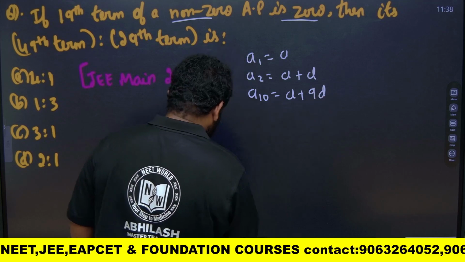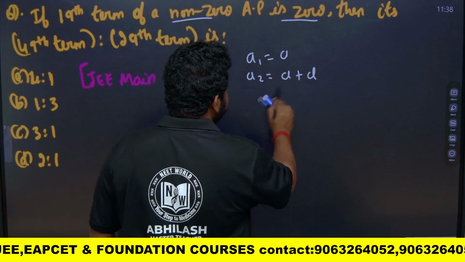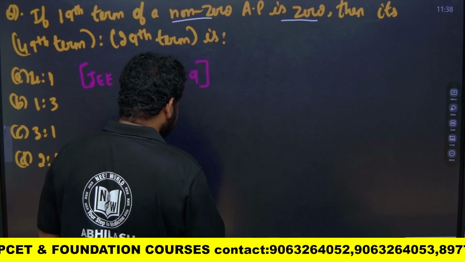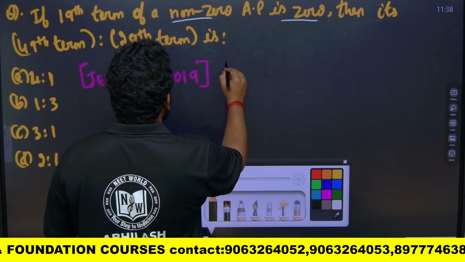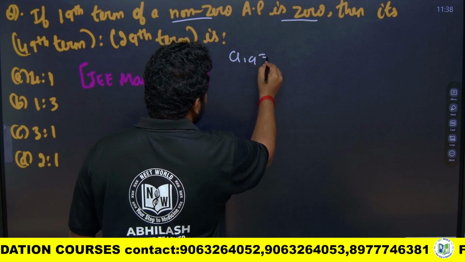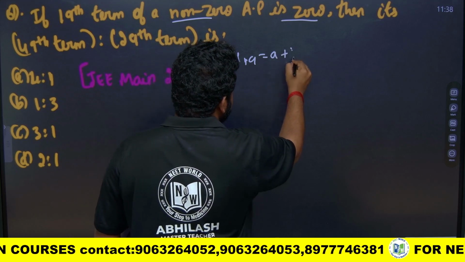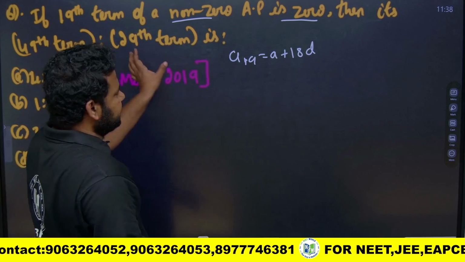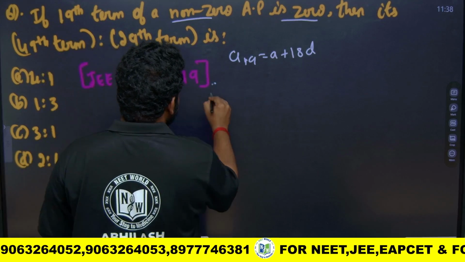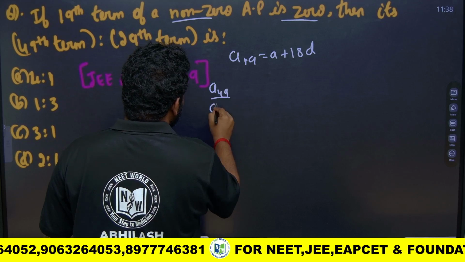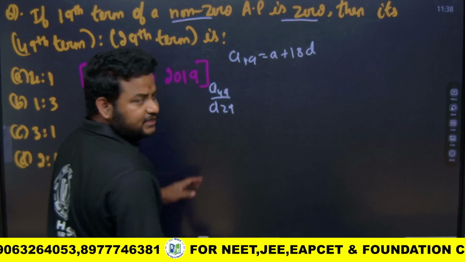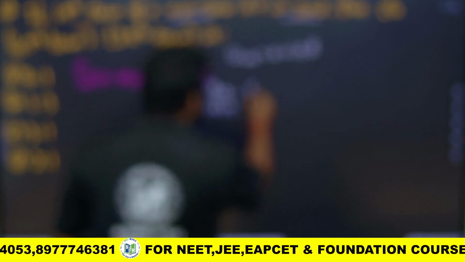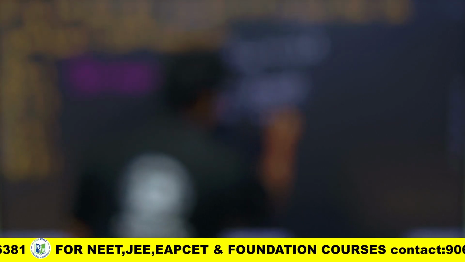Correct? So similarly, if I have to write the 19th term, it is n minus 1, right? So the 19th term a19 is nothing but equal to a plus 18d. They are asking for the ratio of the 49th term to the 29th term, that is a49 by a29. This is nothing but (a plus 48d) by (a plus 28d).